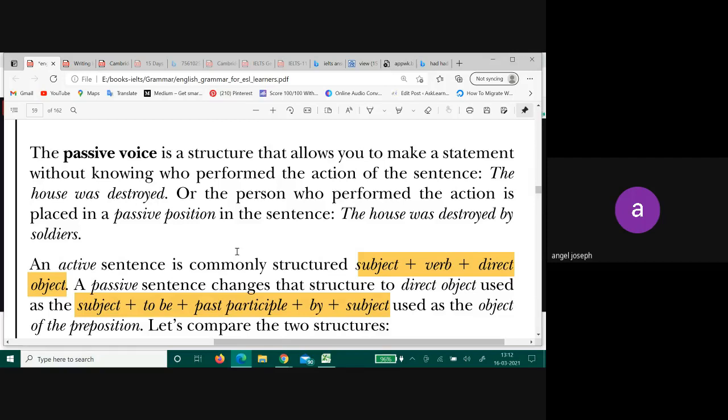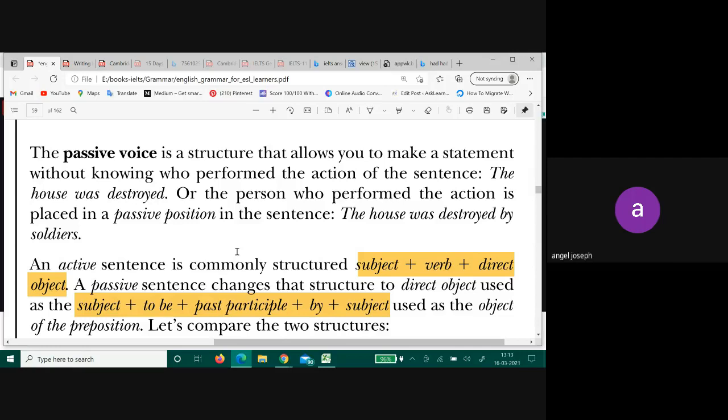Subject, verb, object. First, the subject came, Ram. Then the verb came, killed. And then the object came, Ravan. So who is most important in an active voice? Ram is most important. The subject is most important.